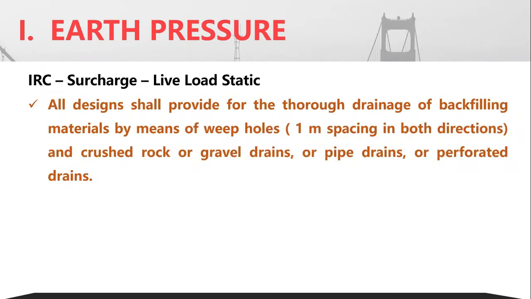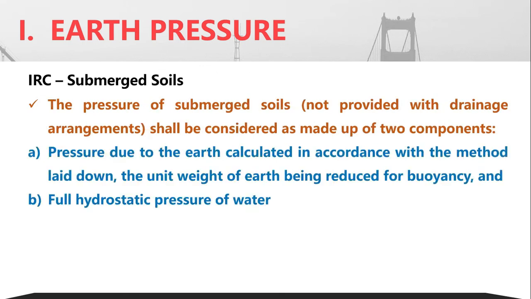in that case, this live load need not be considered in the design of the earth retaining structure. Now all designs shall be provided for thorough drainage. So even though you are constructing a retaining wall, you should have provisions for drainage. You will have to construct weep holes in both directions, and provide proper pipes and proper drainage facilities.